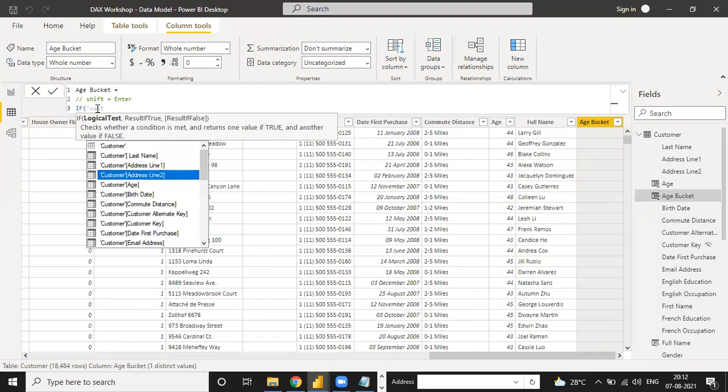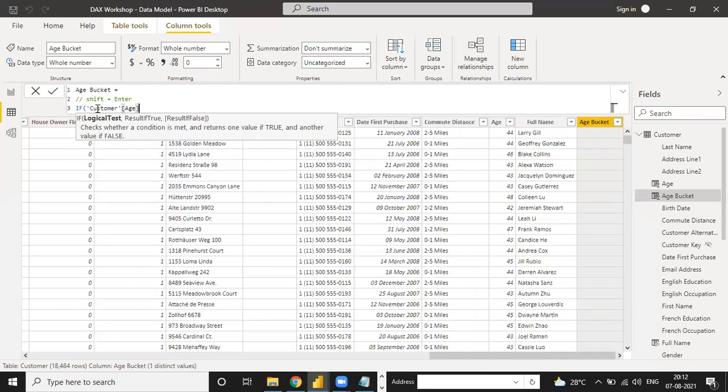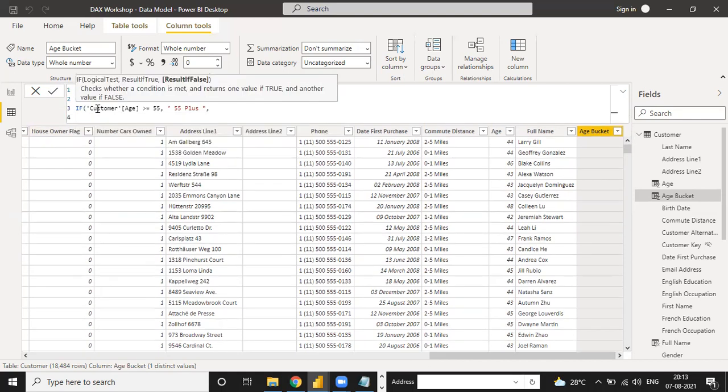If the customer age is greater than or equal to 55, then the result is the bucket 55 plus. This is the first criteria. If the customer age is greater than or equal to 55, then your bucket is 55 plus, and press Shift Enter again and go to the next condition.